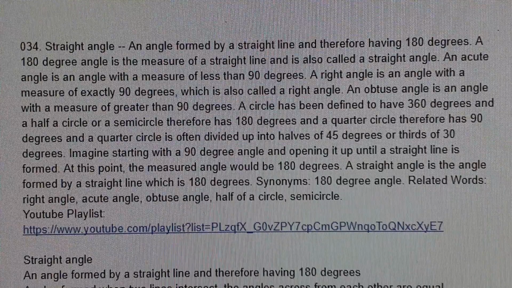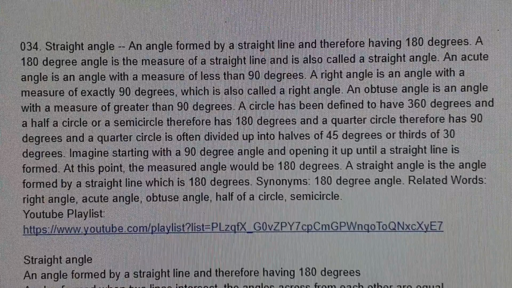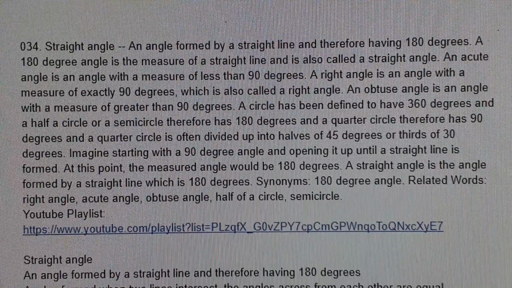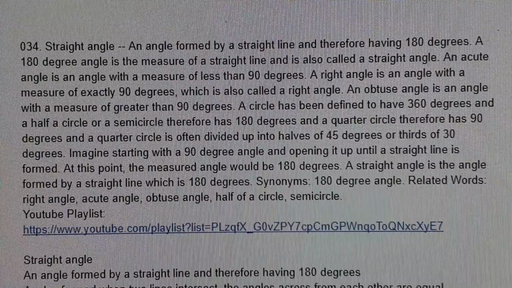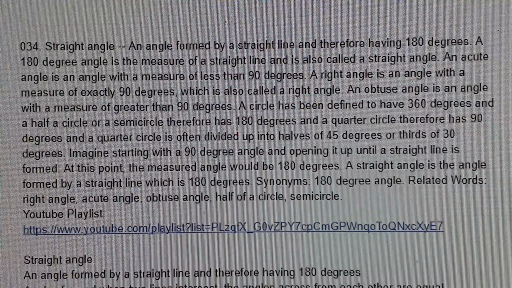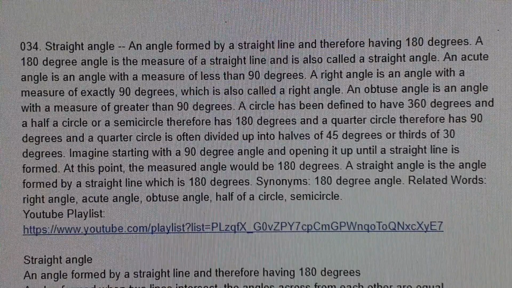Synonyms: 180-degree angle. Related words: right angle, acute angle, obtuse angle, half of a circle, semicircle.